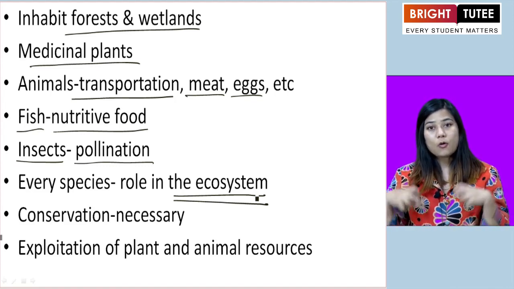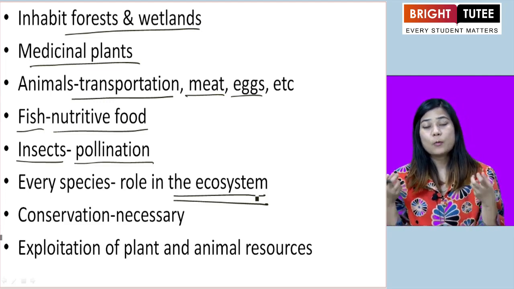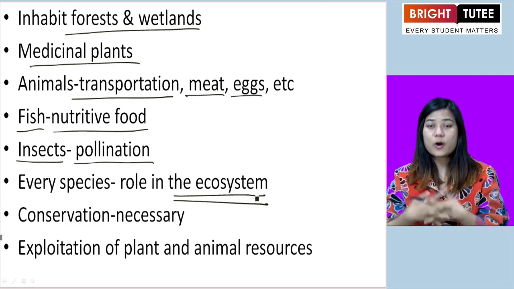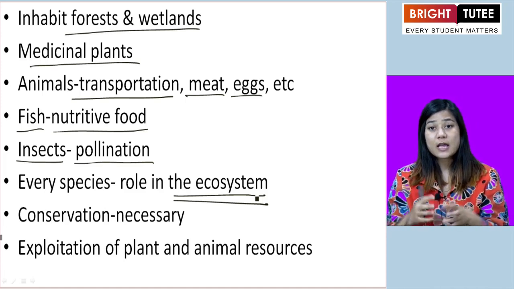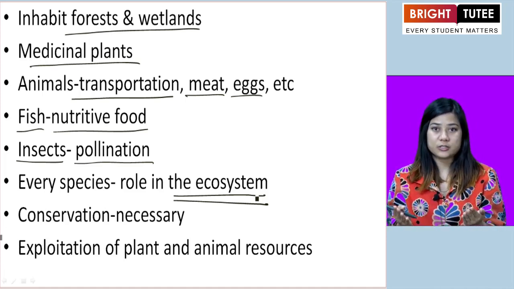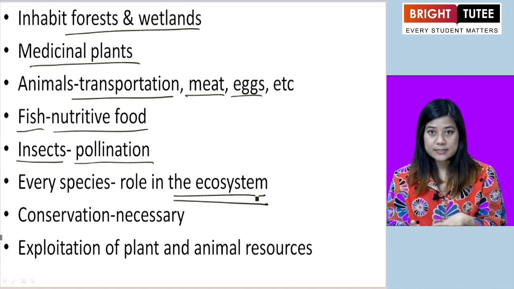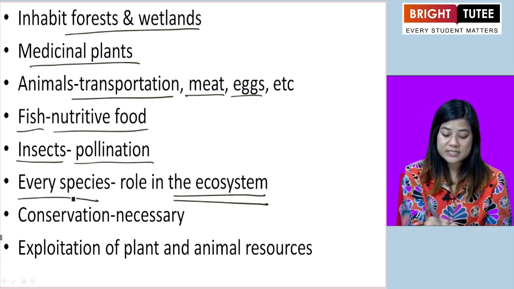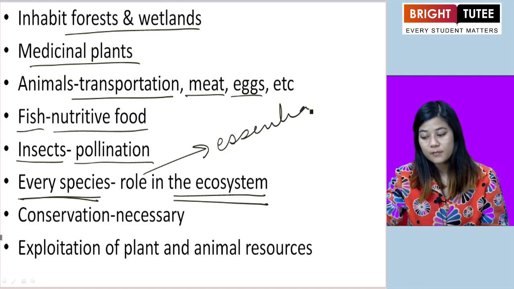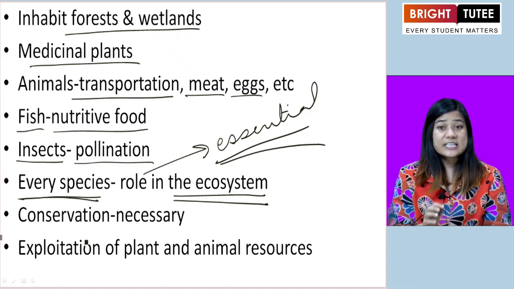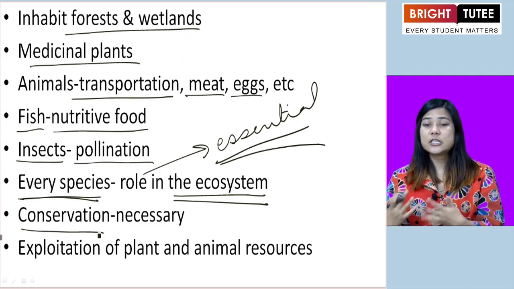Okay, so all the plants, animals, and insects, basically the vegetation and the wildlife, have to work together, depending upon each other, influencing each other, so that we have a healthy ecosystem and a healthy environment. Because every species plays a very important role and is essential, the wildlife needs to be conserved. The vegetation needs to be conserved.